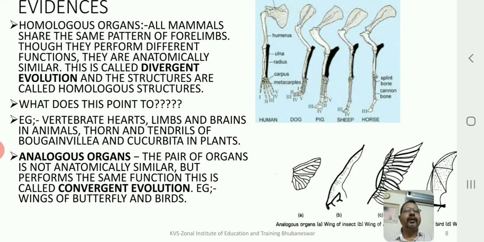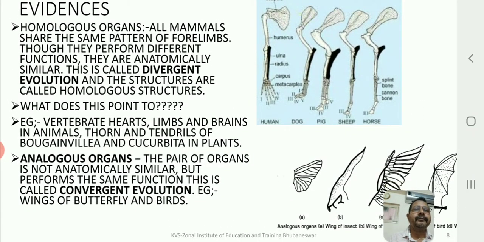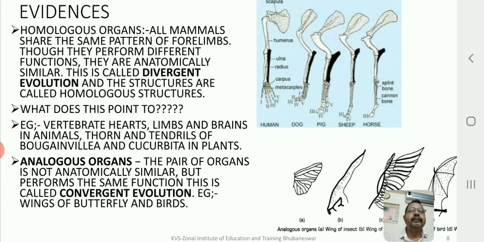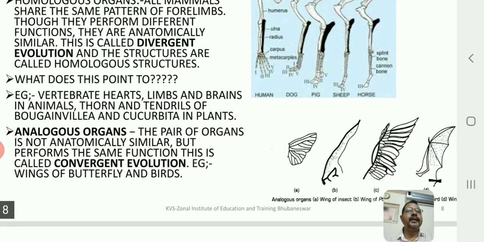The origin is similar, but what is not similar? The functions are not similar, right? So what is the function of thorns? Thorns help in protection from grazing animals. Since it has thorns, grazing animals usually avoid eating bougainvillea. And what about the tendrils in cucurbita? The tendrils help in climbing. Tendrils are spring-like structures that you already studied in class 10th. So they help the plants to climb. In that sense, the thorns of bougainvillea and the tendrils of cucurbita are homologous to each other.